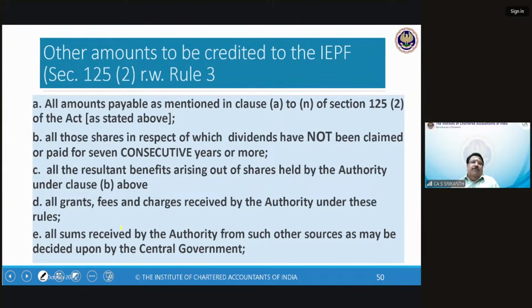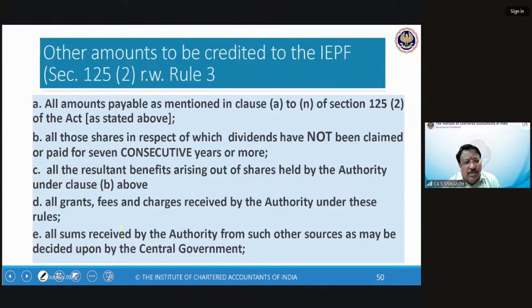All those shares in respect of which dividends have not been claimed or paid for 7 consecutive years or more. Are you able to understand? All those shares in respect of which dividends. Here we didn't see that. See, you are a shareholder. Mr. X is a shareholder in the company. For 7 consecutive years, he has not claimed the dividend. Then his shares also will get transferred to the IEPF.